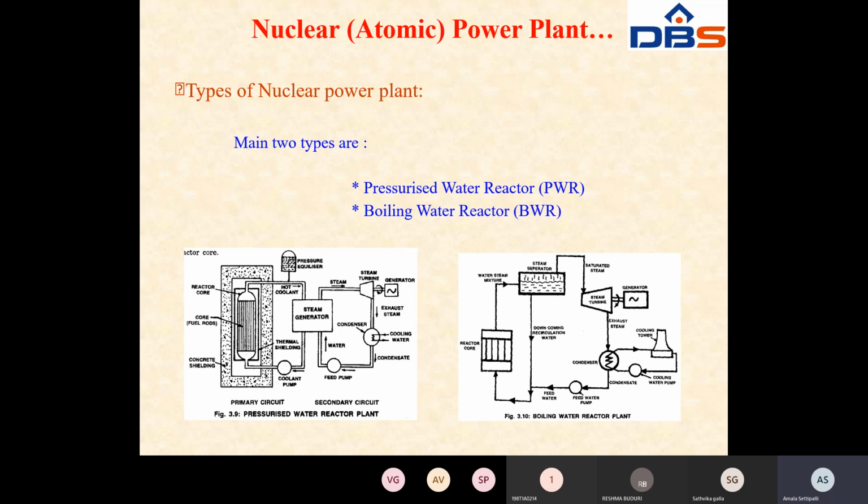Depending upon that, I will explain that nuclear power plants are also of two types: the pressurized water reactor nuclear power plant and the boiling water reactor nuclear power plant. See, this is the pressurized water reactor plant. I will say that the main component is a